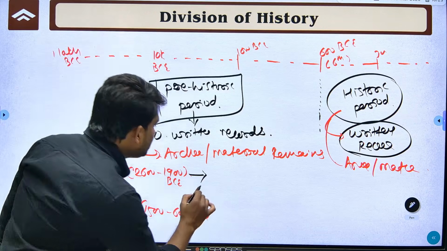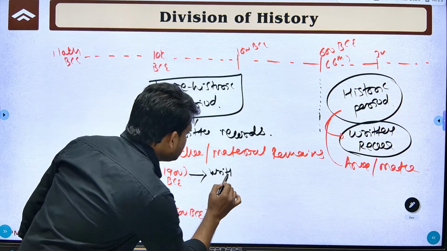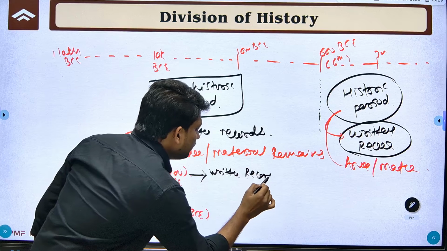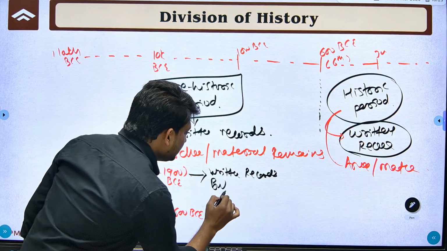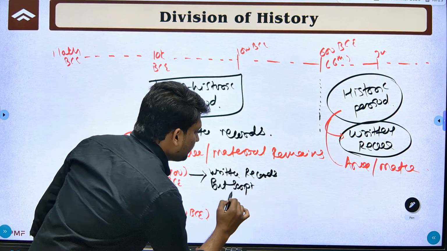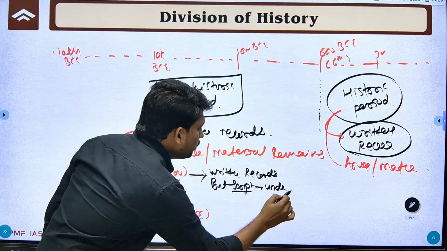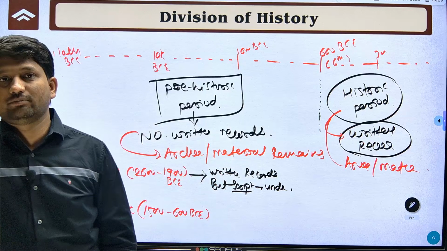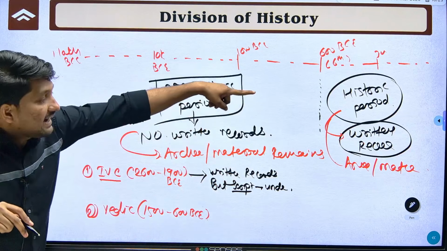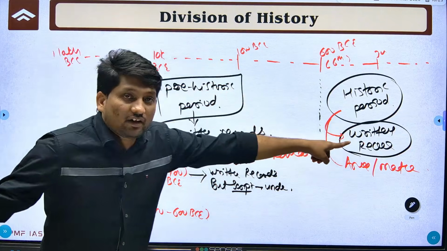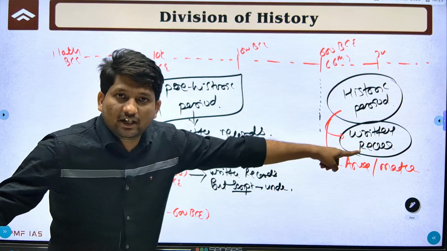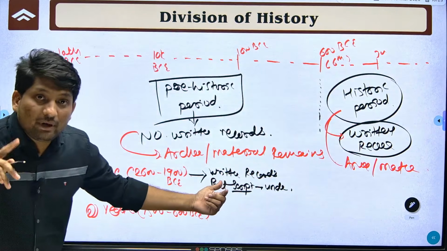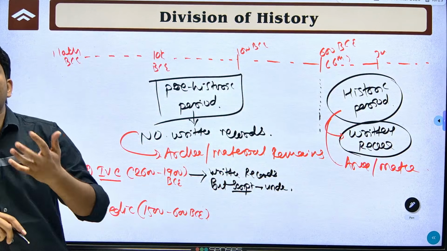So we have written records, but the script is undeciphered. So though we have written records, these are not useful for the reconstruction of history. According to the direct definition, when written records are available, it should be a historical period. Here written records are available, but remember, these are not deciphered.